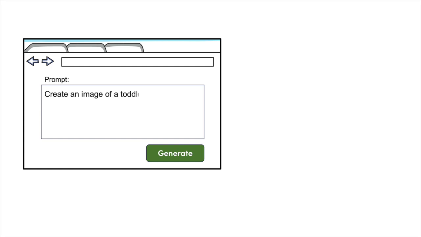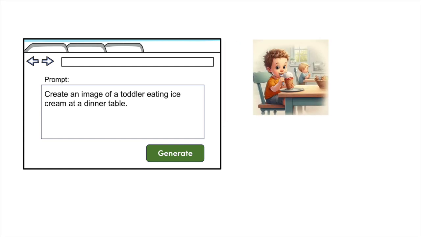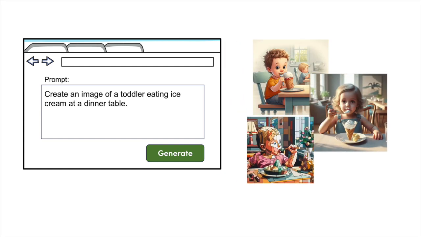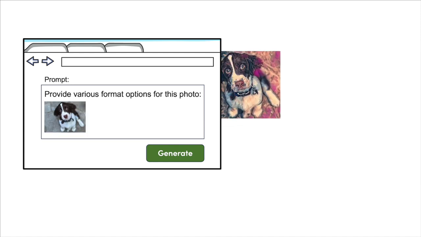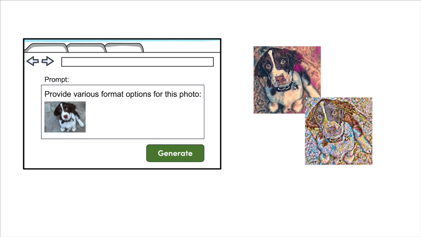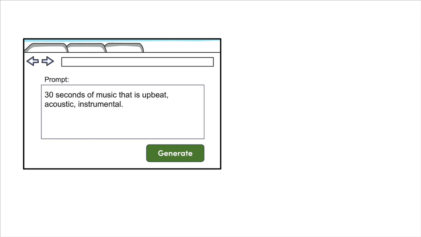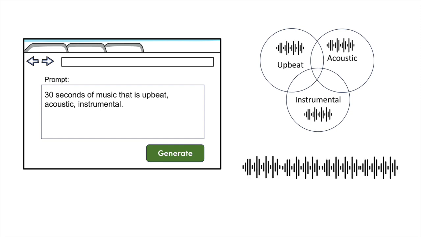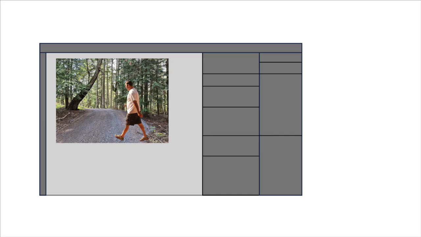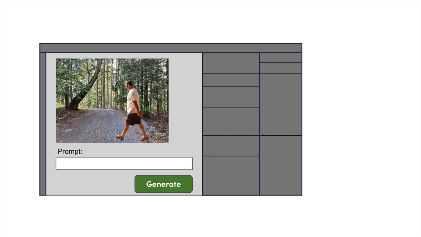If your blog post needs an image, generative AI can whip up a few options in whatever style you choose. Or you can upload your own drawings or photos and have AI create versions in different styles. Perhaps the video needs background music. You can tell generative AI what you need, and it will generate new, original music. In some cases, generative AI is built into existing tools and platforms. For example, if you want to remove a person from a photo or add a dog with a bow tie, it used to take time. Now, you can just ask AI.